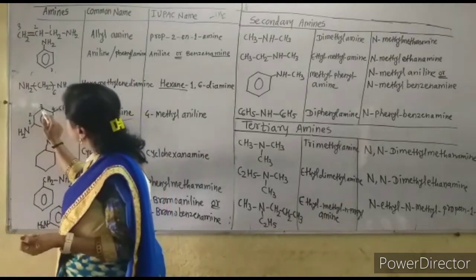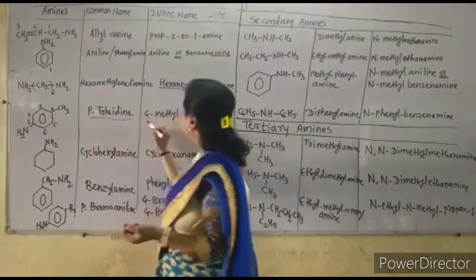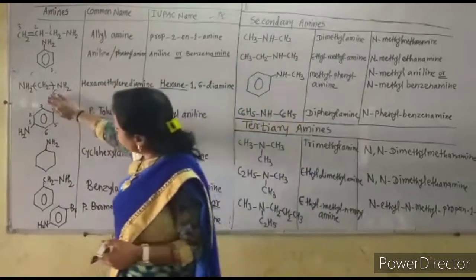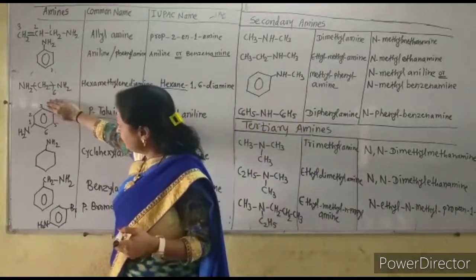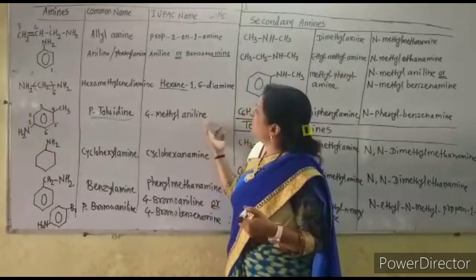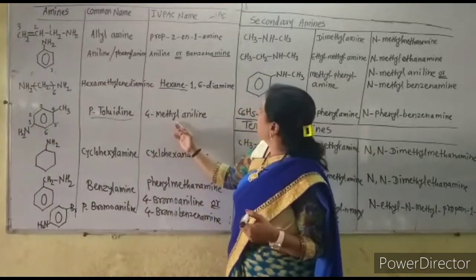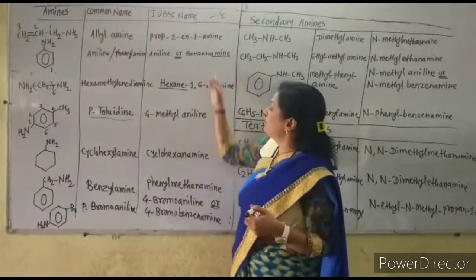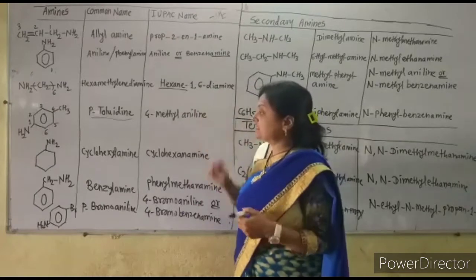So 1, 2, 3, 4 position there is the methyl. So 4 methyl, and you know that if methyl is not there, this is aniline. So it is 4-methyl aniline, or we can also call this 4-methyl benzene amine. This is also the name of this compound.